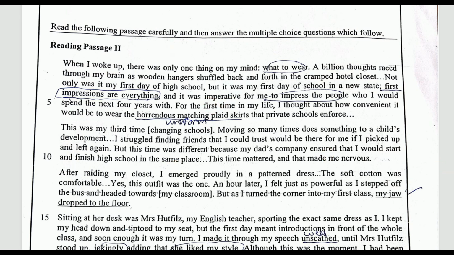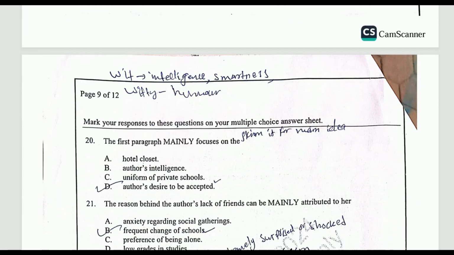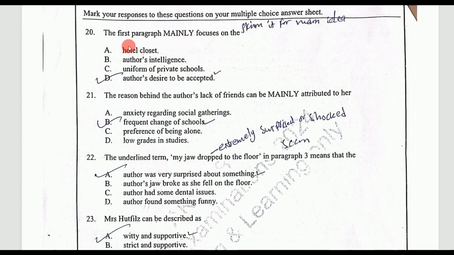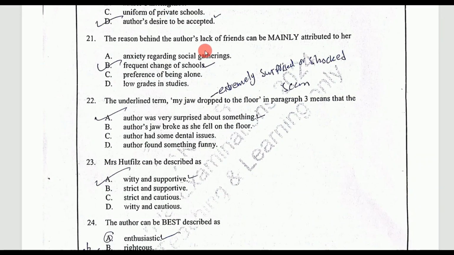So now we will read the question again and look for the answers or the options. First paragraph mainly, see, it is emphasized here, so you need to look for these keywords or these modifiers. Why has he used this mainly? Although there are other ideas, what is the main idea or main focus of the first paragraph? Obviously, the narrator wants to be accepted, and he's conscious about first impressions, so his desire to be accepted in the new school is my option.